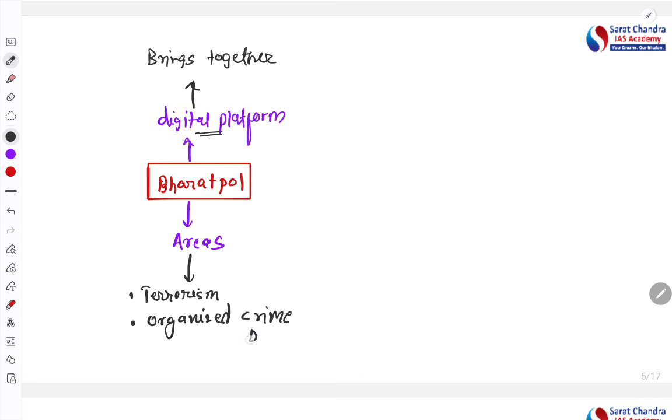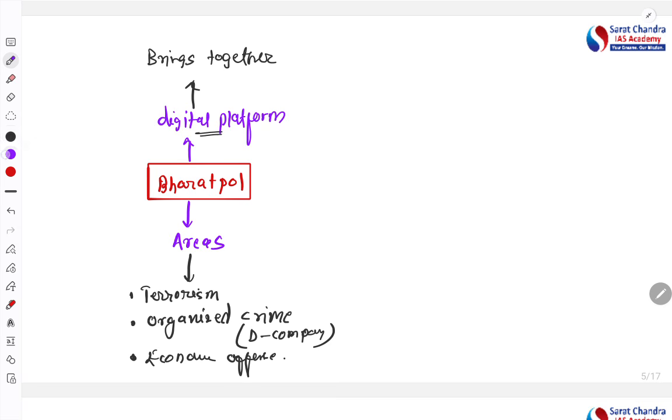D Company, for example. These are well established organizations who carry out illegal activities mostly in order to achieve financial gains and other kinds of economic offenses like money laundering. So these are the areas of focus of this particular platform, that is the Bharatpol.